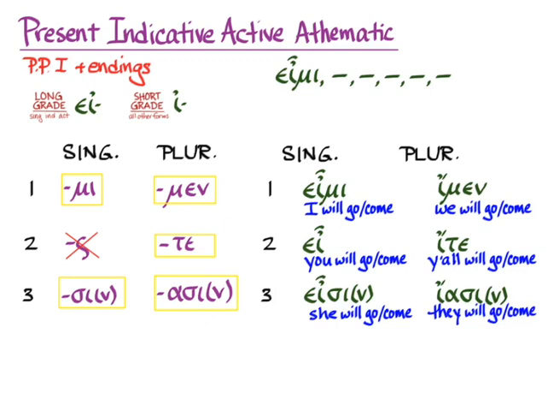You can see that we have to distinguish carefully between the verb we're dealing with here, εἶμι, which means I will go, and the verb εἰμί, which means I am. In the classics business, we call the verb we're dealing with in this video εἶμι ibo, because ibo is the Latin for I will go. And so it's a little shorthand for distinguishing between the two verbs.